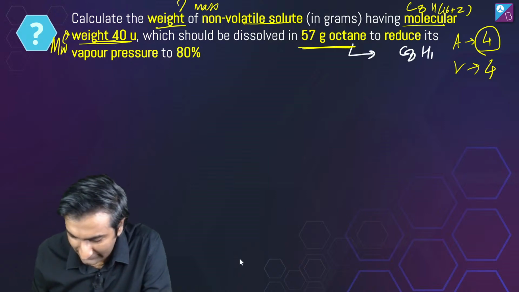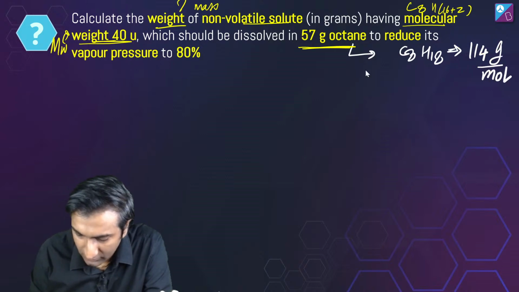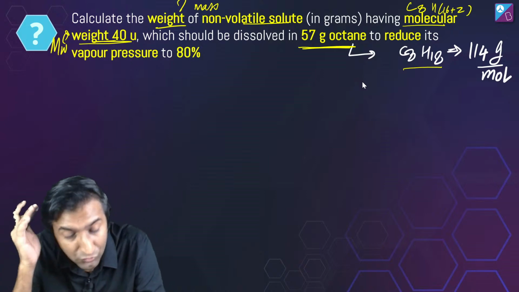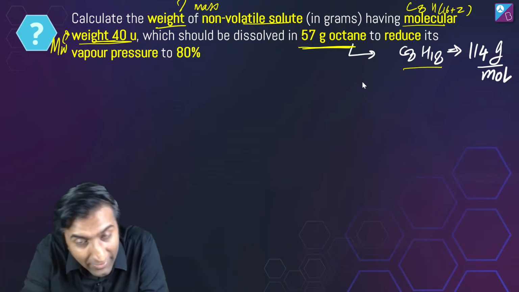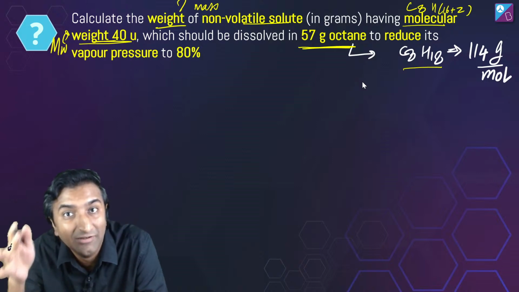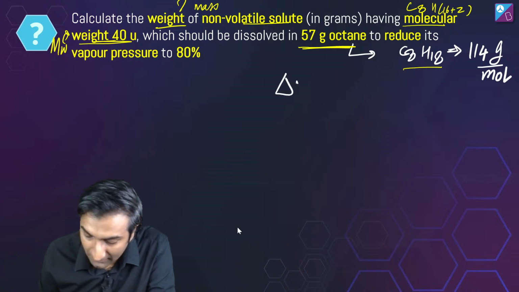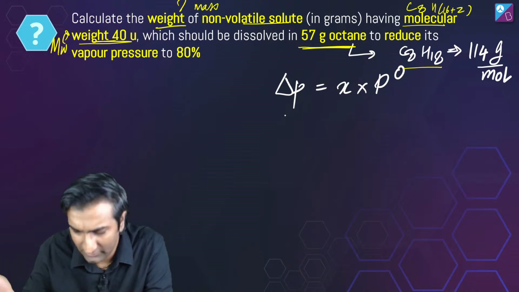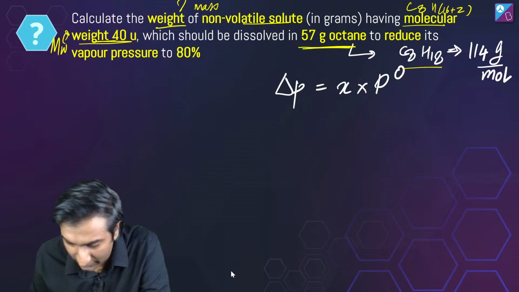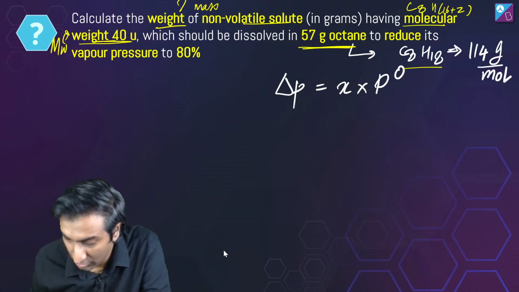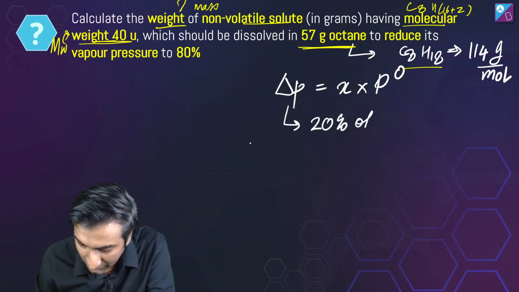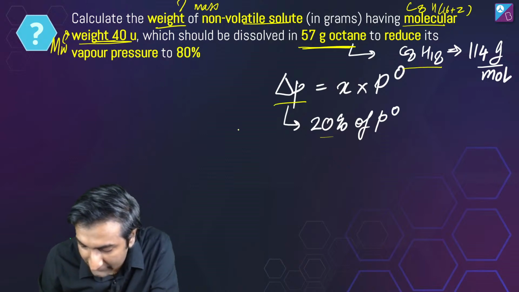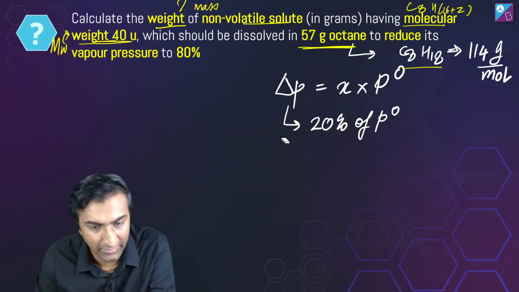The first step and the easiest thing to do is find the mass of this, because you need the molecular mass of this. Why do I need molecular mass? Because using that molecular mass I'll get moles. Why do I need moles? Because I need to get mole fraction. The goal is to get mole fraction. Why? Because delta P is X into P naught. What is delta P? Relative lowering, right? P naught minus this thing, the P right over there. TS is called saturated pressure, call it whatever you want. This is 20% of P naught. Why? Vapor pressure to 80% means delta P is 20%. This is what I'm writing, right? Nothing complicated so far. Nothing wrong?